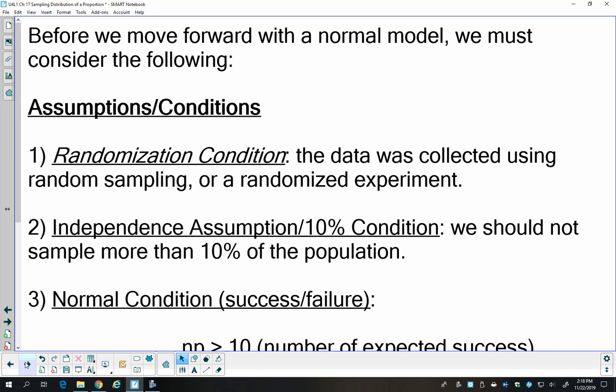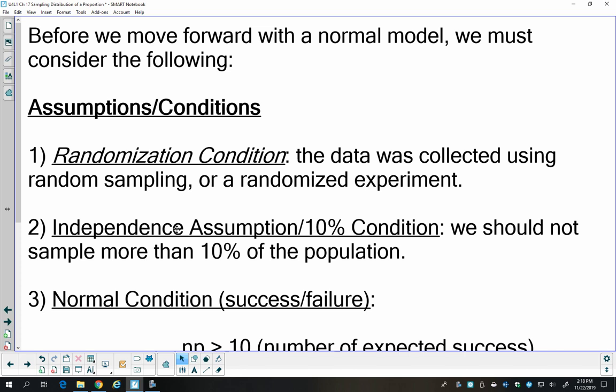In order to use the normal model, we do need to meet some conditions and assumptions, or else it won't follow the normal model. We always have to have a random sample or a randomized experiment being done in order to collect this data. We need our individuals to be independent of each other.